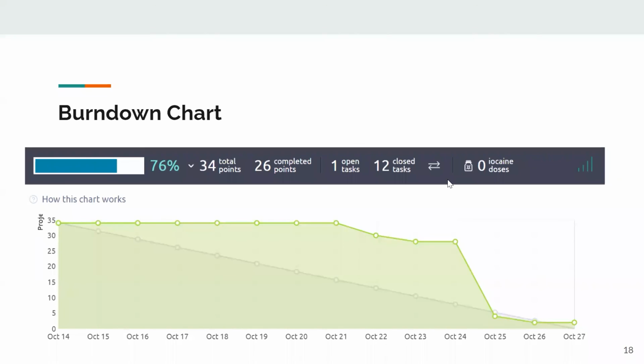Okay, so this is the burn down chart for the sprint. We were able to complete 26 points out of the total 34 points. We were having errors with the auto instrumentation task and couldn't complete it in the sprint.